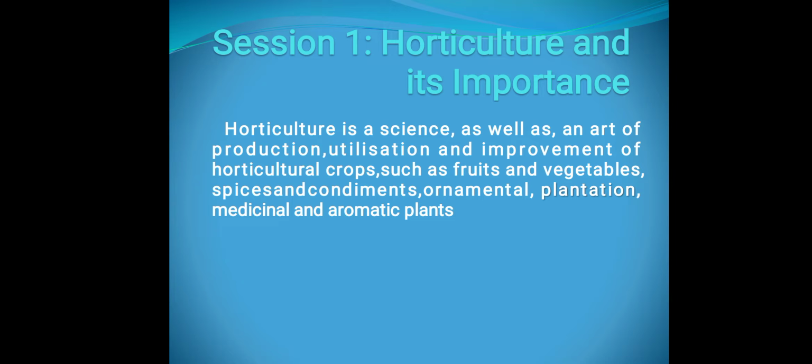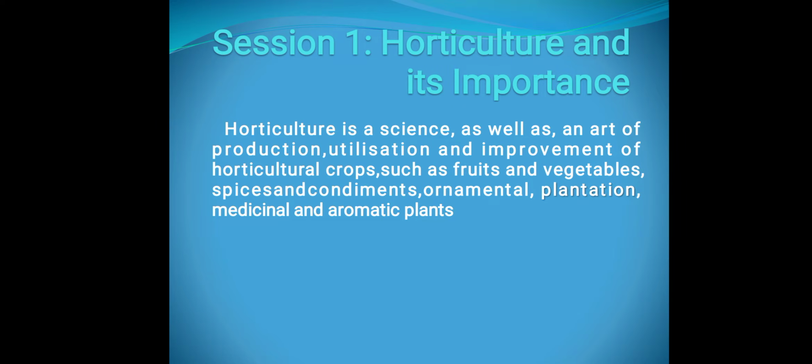And there are different types of horticultural crops, such as fruits and vegetables. We need not discuss what fruits and vegetables are. Spices and condiments: spices means the ingredients which we use during cooking, and condiments means the ingredients which give flavor to the food.